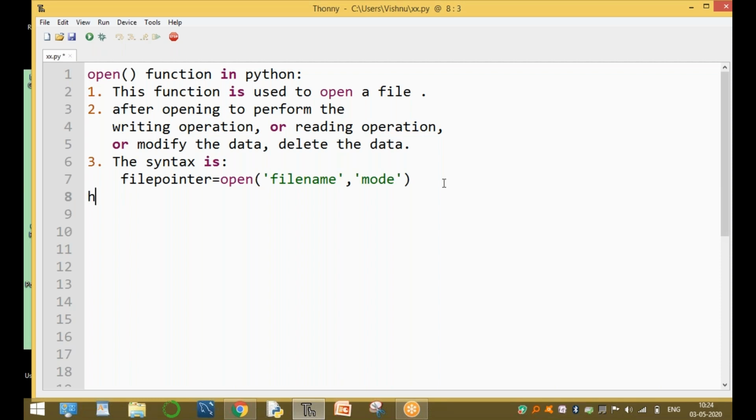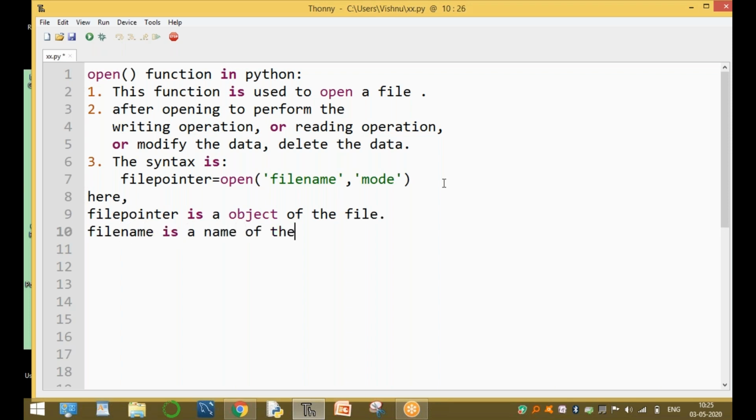Here, first, what is the file pointer? The file pointer is an object of the file. This is very important. It is the corresponding file object. The second one, file name, is the name of the file. You can give any name.